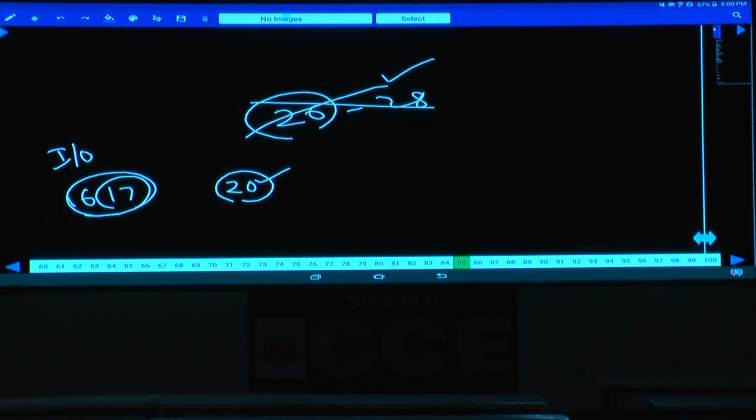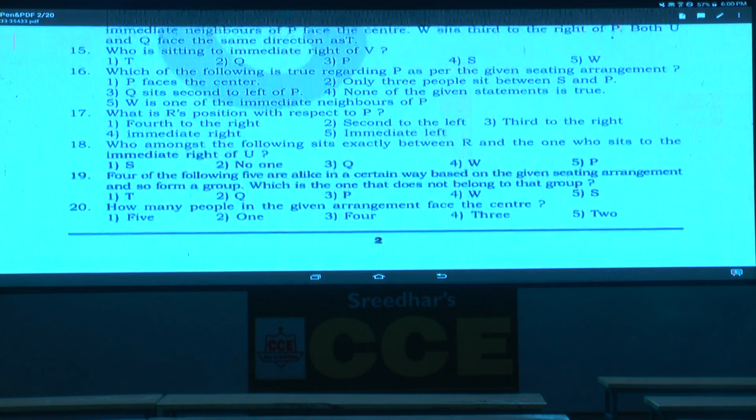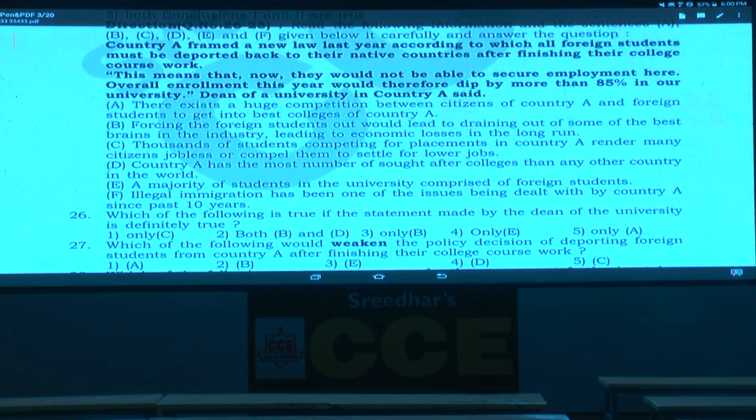Clear now? Then coming to question numbers 26 to 28. Now let us discuss these questions. In our earlier sessions also we have discussed critical reasoning and the importance of it. Still you people are leaving these critical reasoning questions, thinking they are English type of questions.